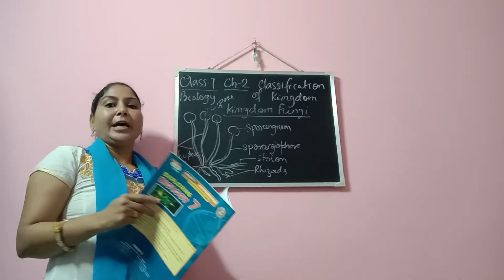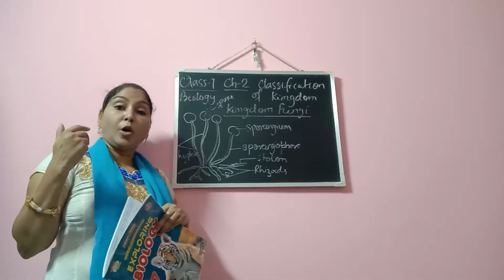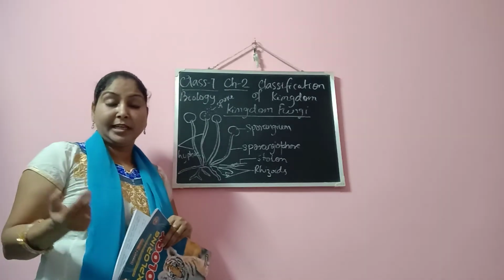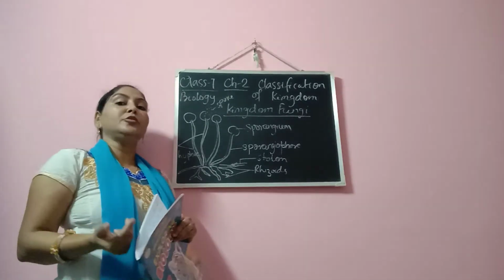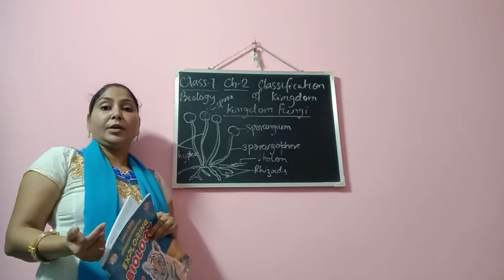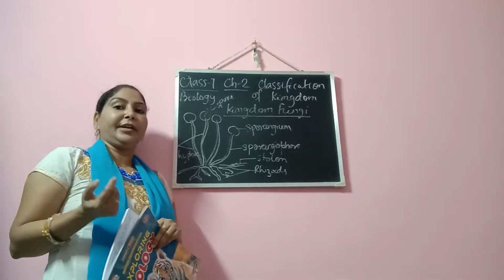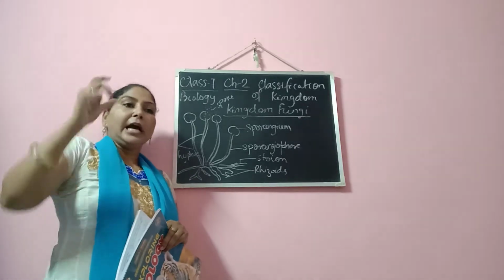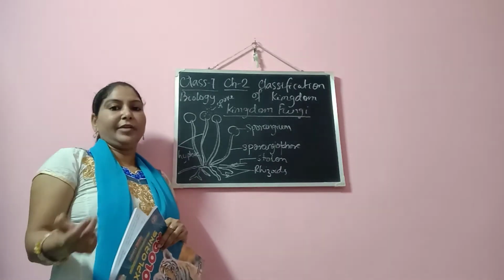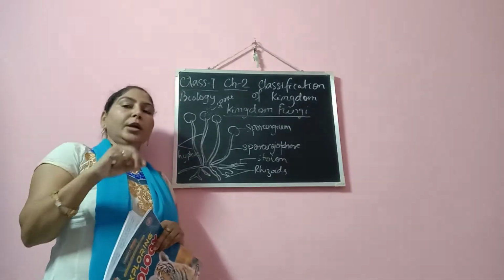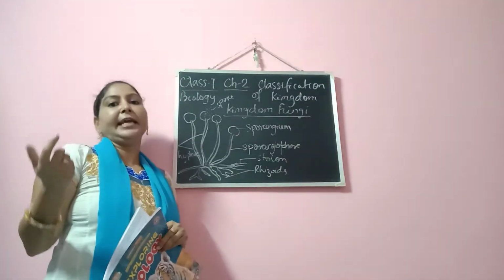As I said, they are not autotrophic because they do not have chlorophyll, so they can't prepare their food. And that's why they are saprophytic in nature. They are heterotrophic, and under heterotrophic, they are saprophytic. That means they feed on dead and decaying matter.